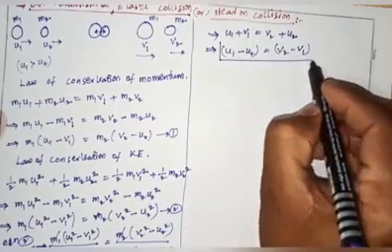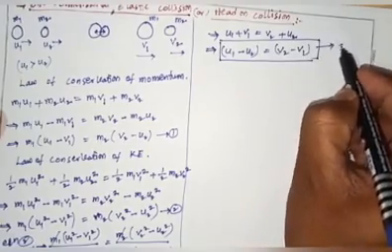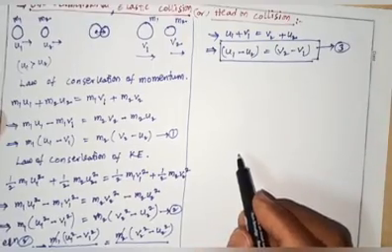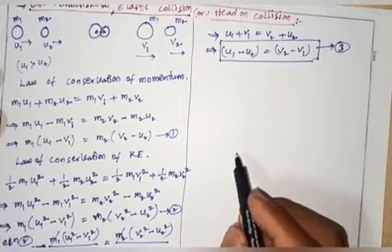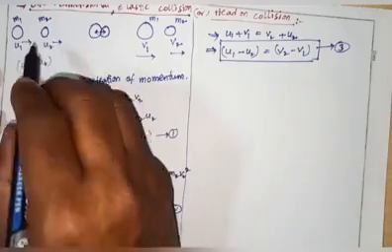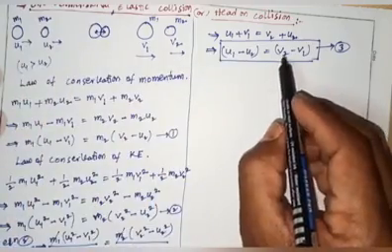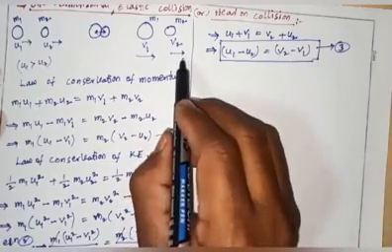This is equation number 3. From this equation number 3 we can see that u1 and u2 are before the collision, and v2 and v1 are after the collision.